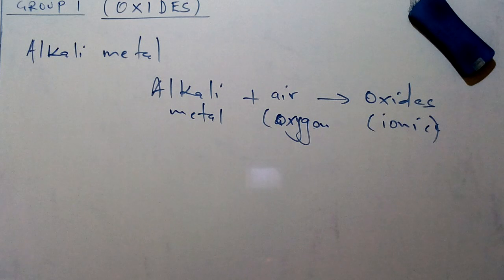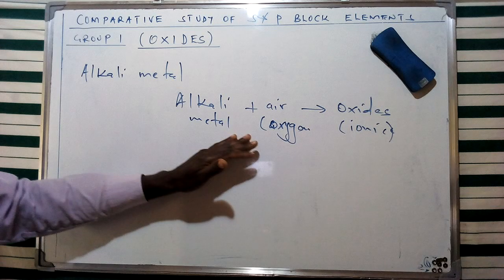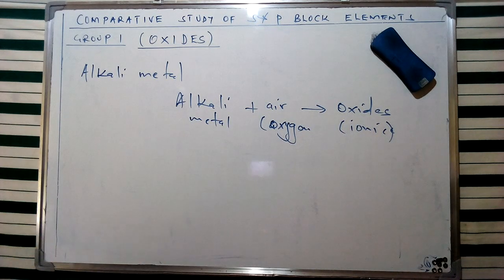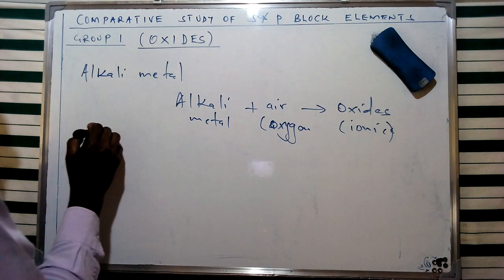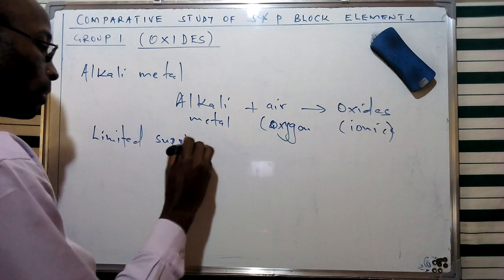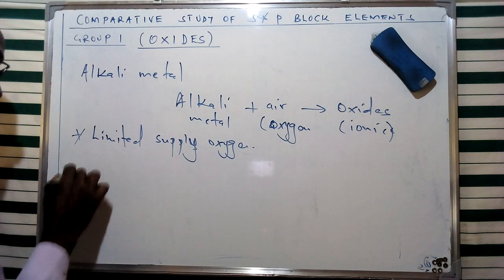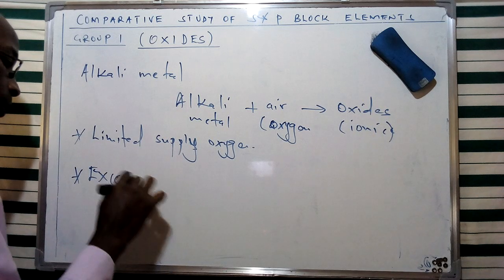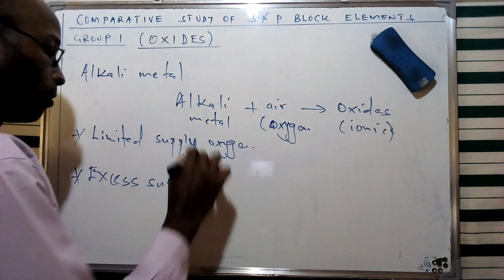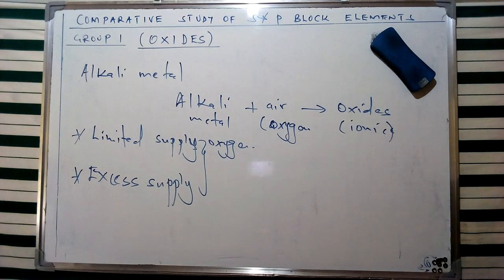Now, in this case, this is going to be a general description for the reaction of these alkali metals and, of course, air to form oxides. And we can give this in terms of an equation, whereby we're going to have either a limited supply of oxygen, or an excess supply of oxygen. In these two scenarios, we are going to have two different products in terms of oxides.